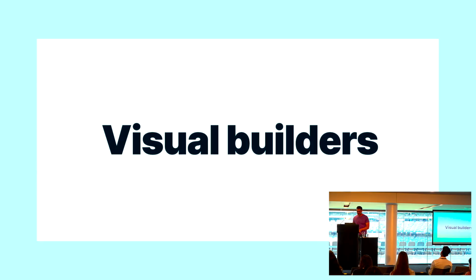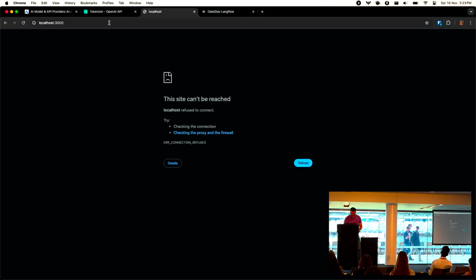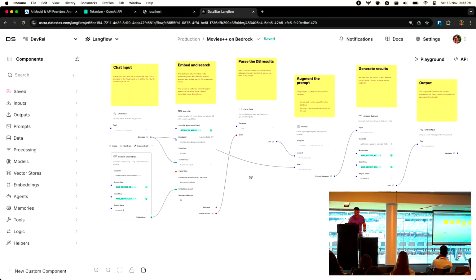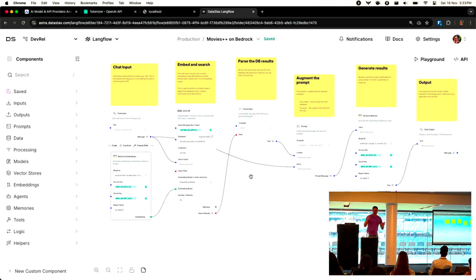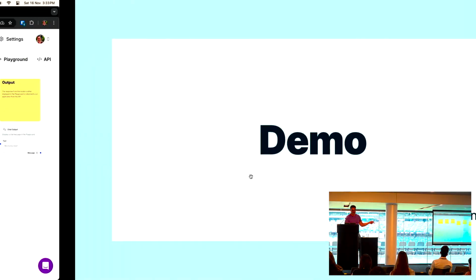And the visual builders, we have a little visual builder at DataStax called Langflow that looks a little bit like this, but I won't spend any time on that. You can come and talk to me about it afterwards, though. But building as a GUI allows you to experiment and prototype with these things better.